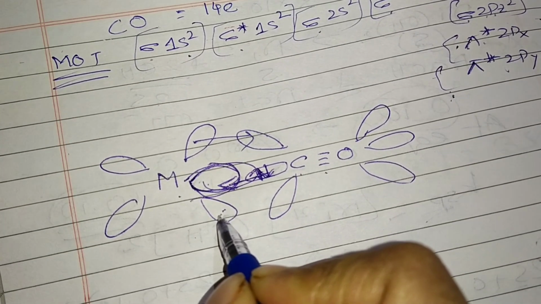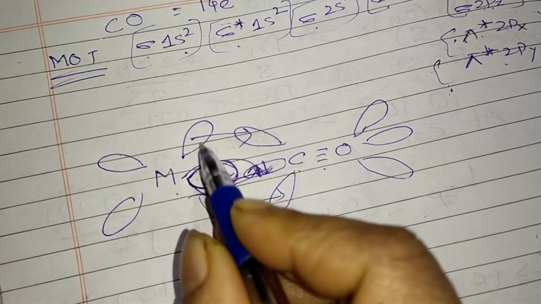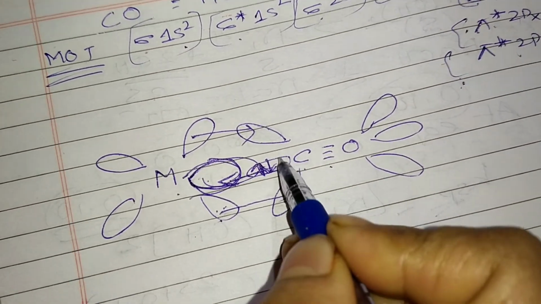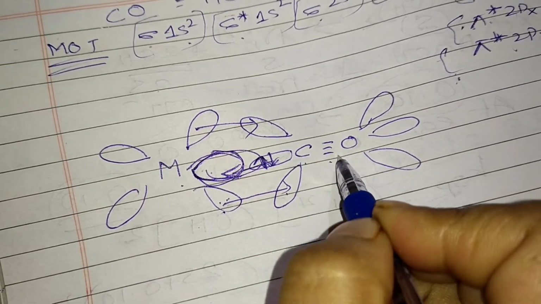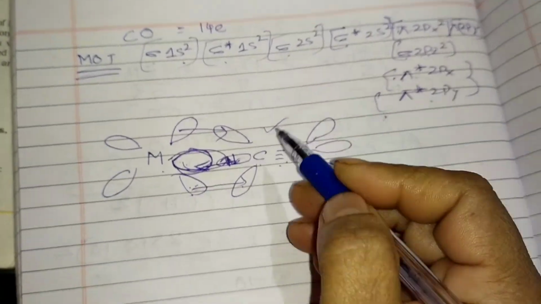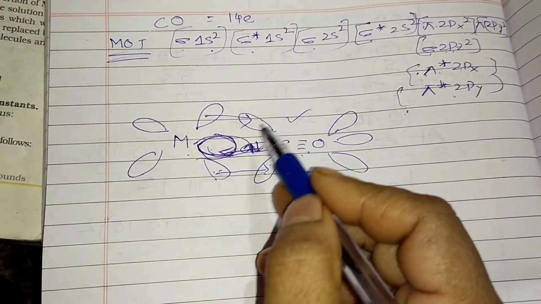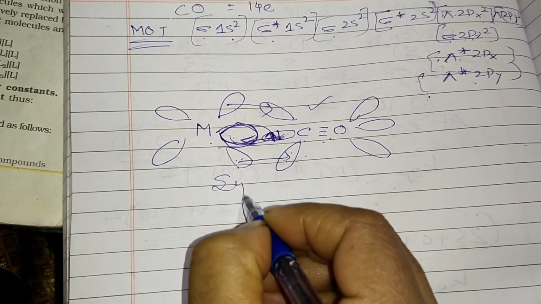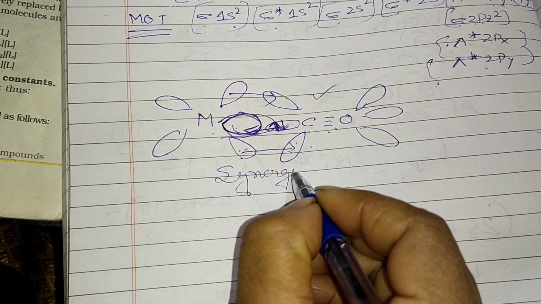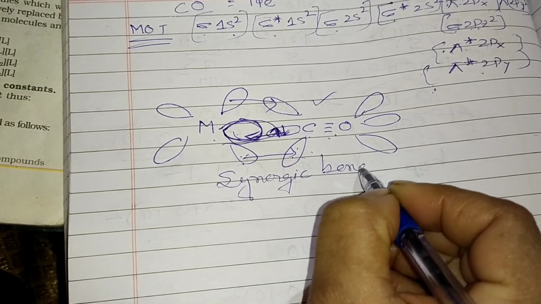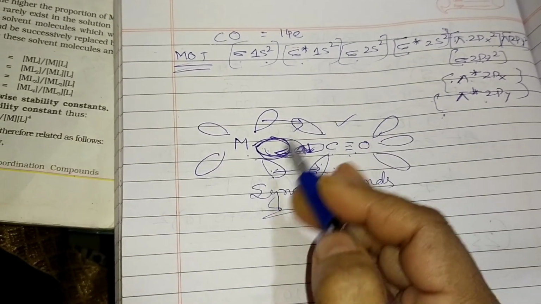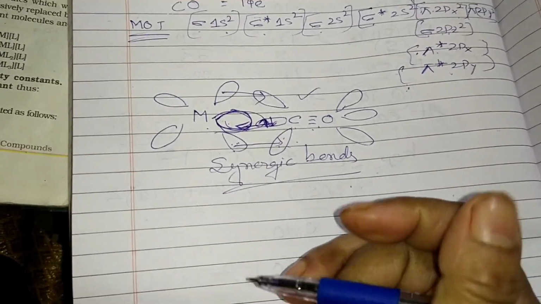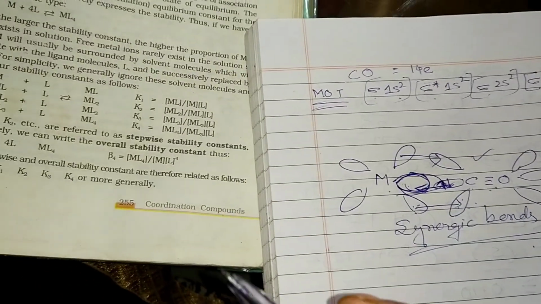By donation of a pair of electrons from the filled d orbital to where? To the vacant antibonding pi orbital of which one? Carbonyl. This antibonding pi orbital was vacant, and there the electrons are donated. So that's why the synergic bonds are formed. Synergic bonds are formed there. Okay, so that's why carbonyl actually forms the most common coordination compound, we can say, here.